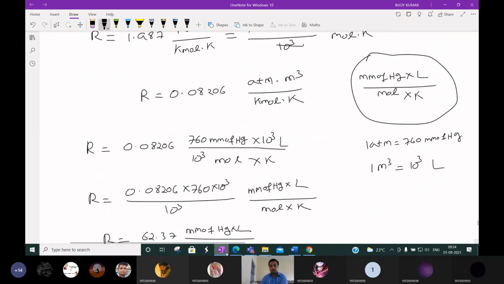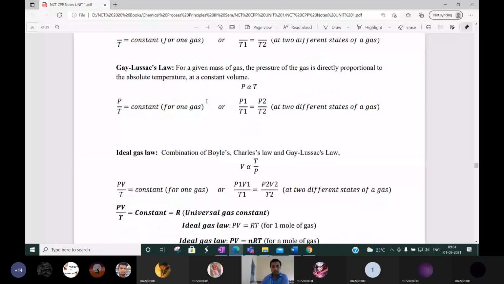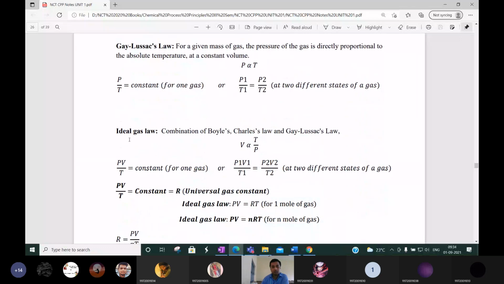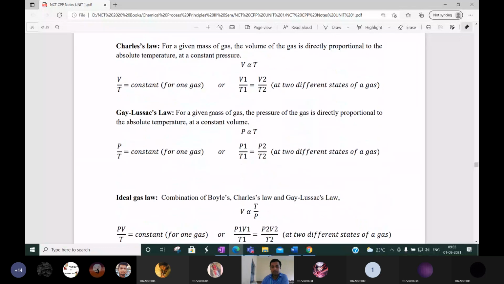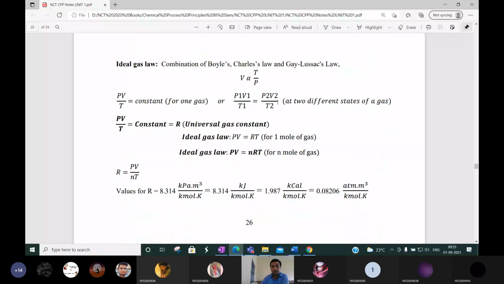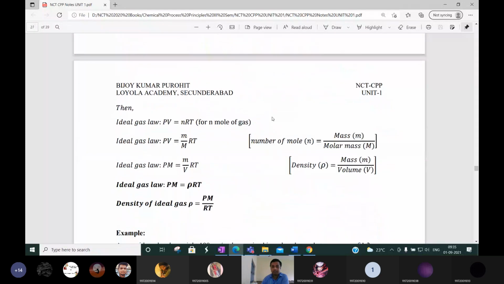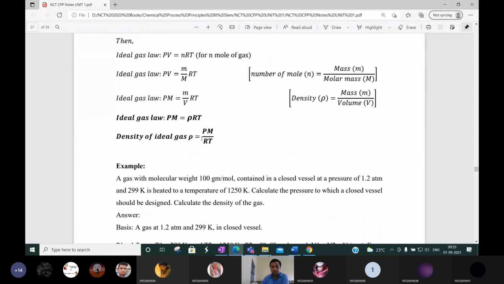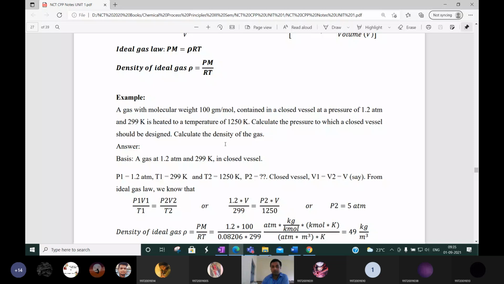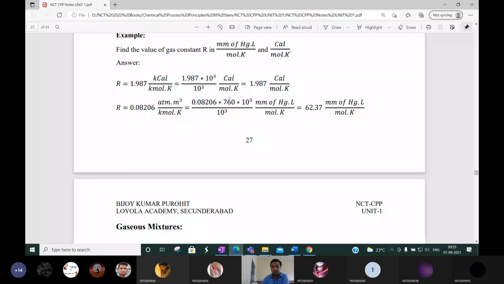This is what we discussed. Let me show you in the notes. We discussed Boyle's law, Charles's law, Gay-Lussac's law, and the ideal gas law. By combining these 3 laws, P1V1 by T1 is equal to P2V2 by T2. All these things we discussed, and how to calculate the density of gases, that is for a single gas, pressure into molecular weight by R into T. Based on this we also solved 2 numericals.